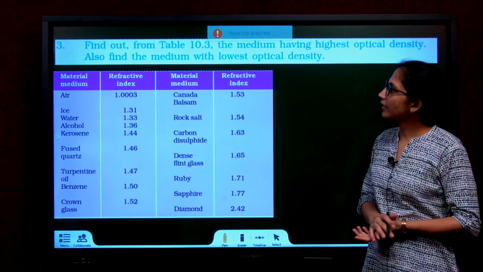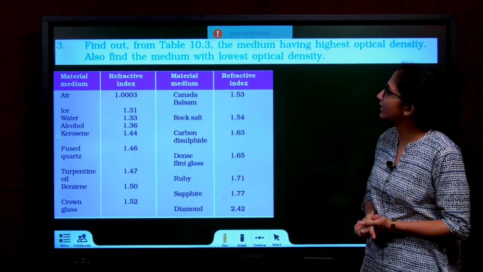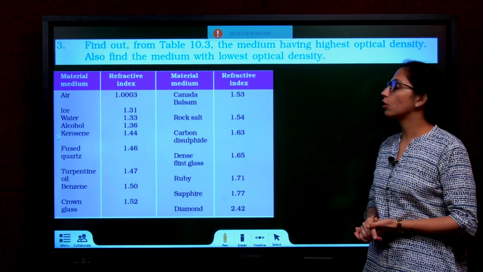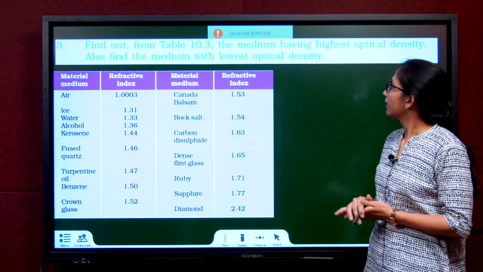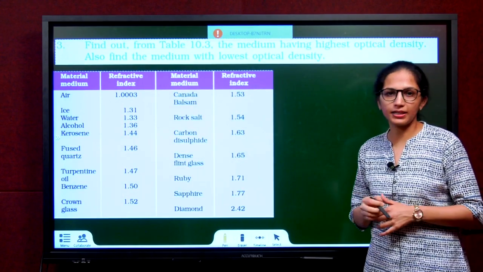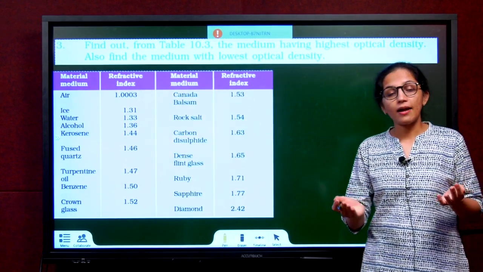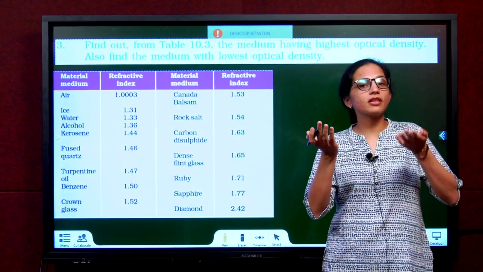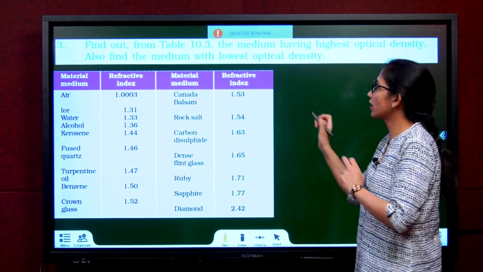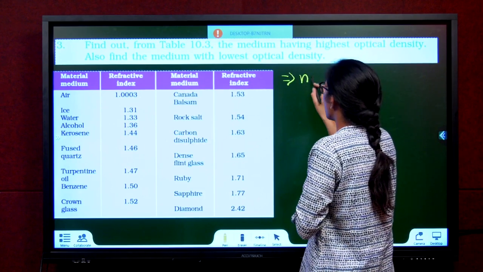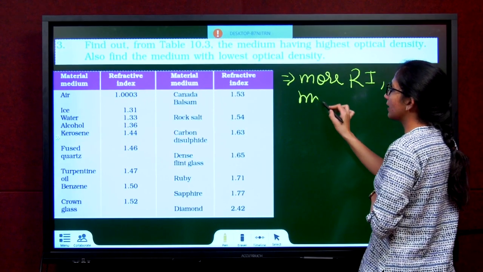Question 3. Find out from table 10.3 the medium having highest optical density. Also find the medium with lowest optical density. Now let's focus on the table. They have asked for highest optical density. We already concluded in the previous lecture, more the optical density, more the refractive index. In this table, they have given the value of refractive index. So first, what statement will we make? More the Ri, more is the optical density.